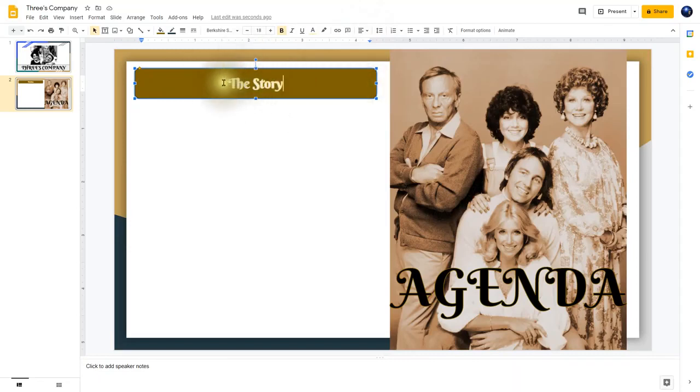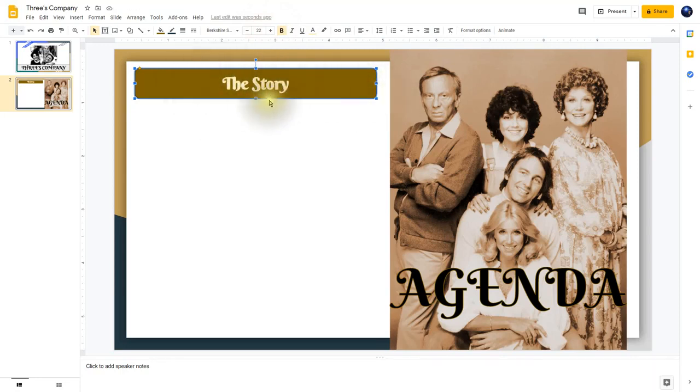Now there are a few ways to change this. Let's say I wanted to make this larger. One way is just to highlight it, and then you can go over here to the font size, and if I click the plus here, it makes it a little bit larger. Another way to change the font size is to simply click on this border and then choose the new size, and notice it does change the font size for us. And I'm going to keep it at 22 here.